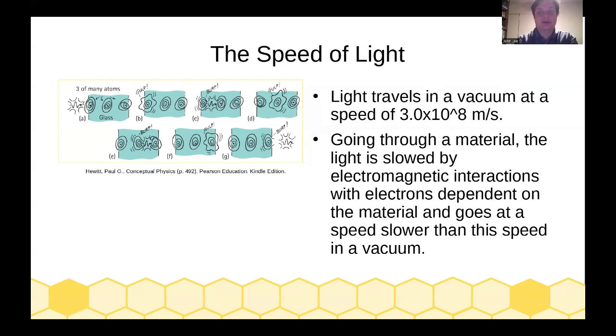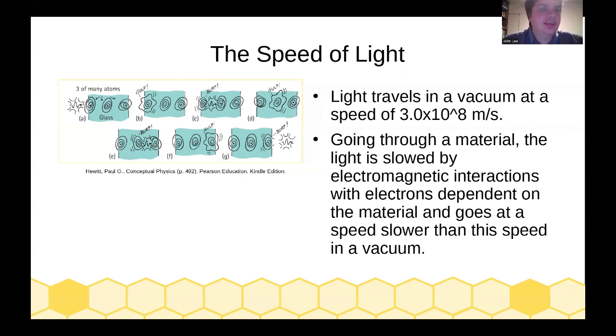This is actually very, very close to the exact speed of light because the speed of light is one of those things that we use to define other constants. So we define the meter and the second by the fact that light travels at about 3.0001 or something like that times 10 to the 8th meters per second. However, when it goes through a material, the light is slowed by electromagnetic interactions with electrons, dependent on the material, and goes at a speed slower than the speed in a vacuum.